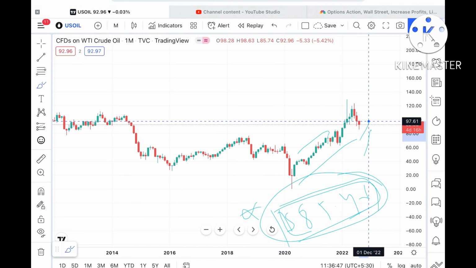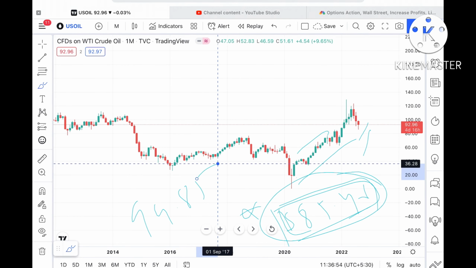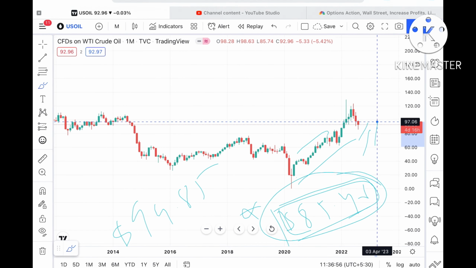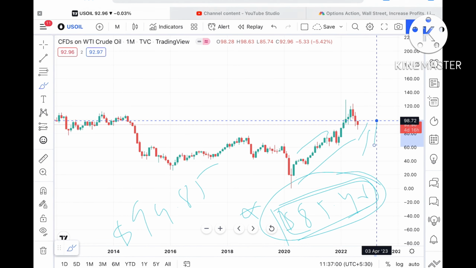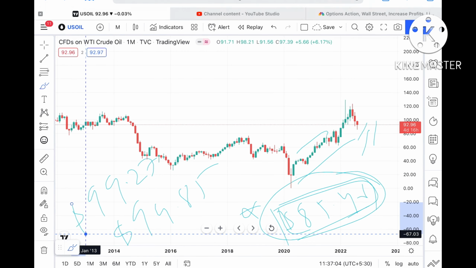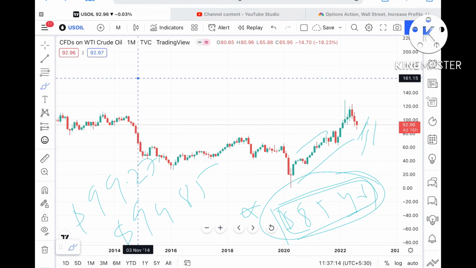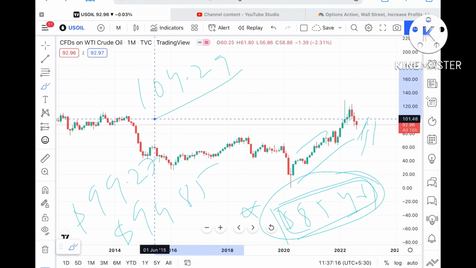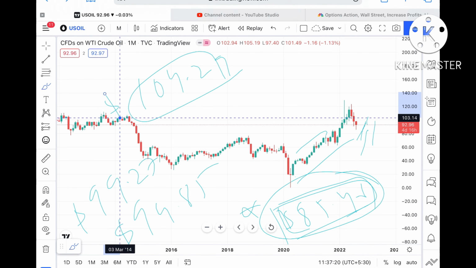If this level sustains, then it can touch around $94.85. If the price goes above that level, there is a higher probability it can touch $99.27. If the price sustains above that level, there is a higher probability of touching $104.29, and this resistance has already been tested 2-3 times here, so the probability is high.